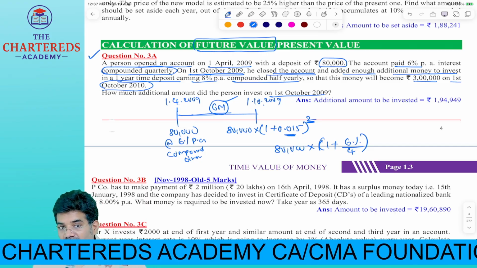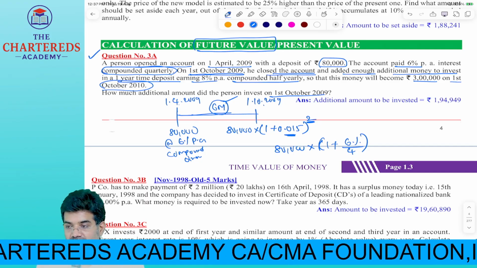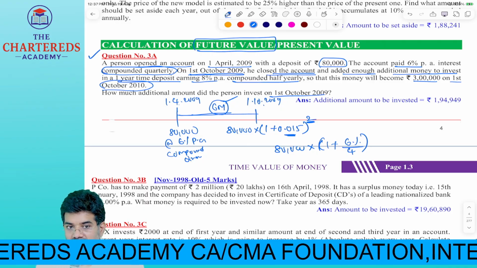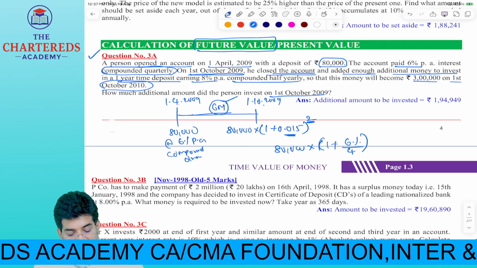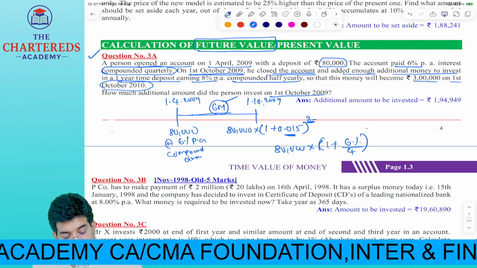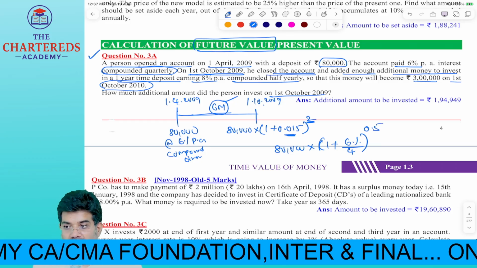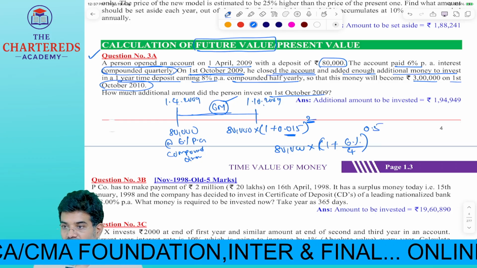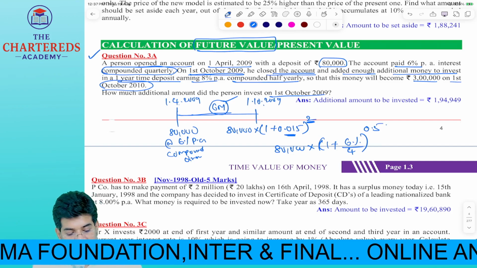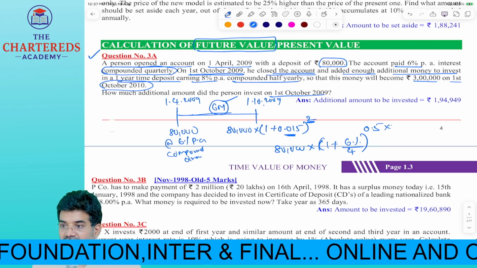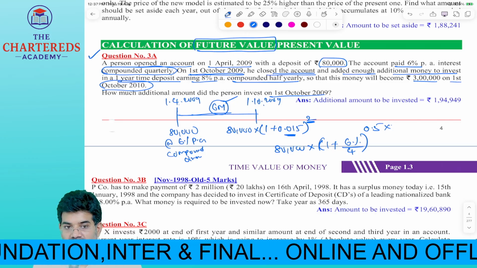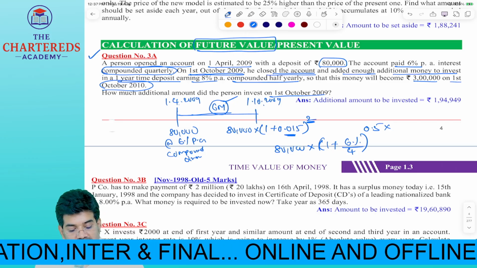But what is our investment period? 6 months only, not 1 year here. So can I take 0.5 years as our investment period, into the number of times compounding in a year? 2 times? Yes.